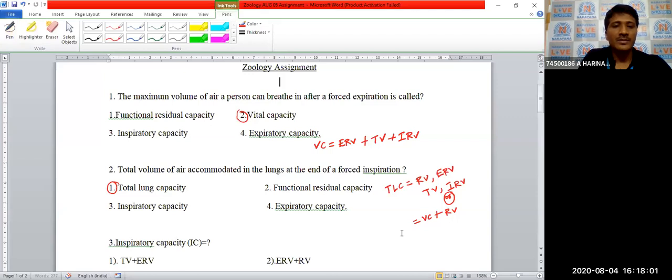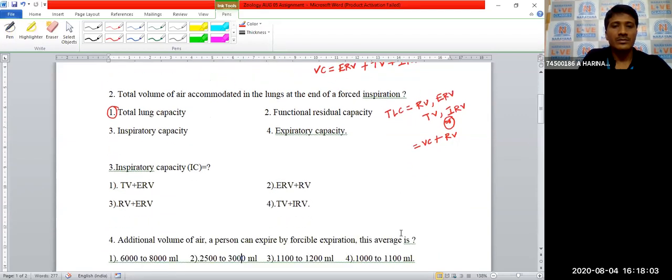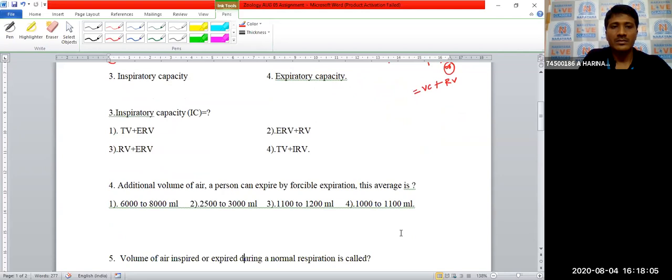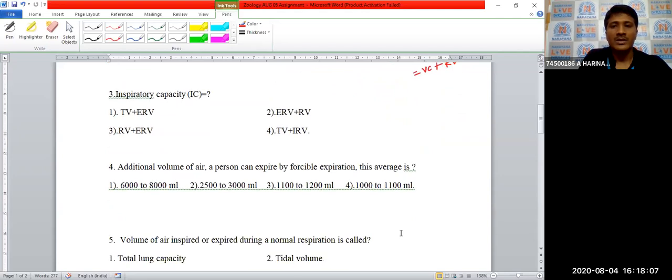Next, third question. Inspiratory capacity, IC. Inspiratory capacity is nothing but TV, tidal volume, plus IRV.